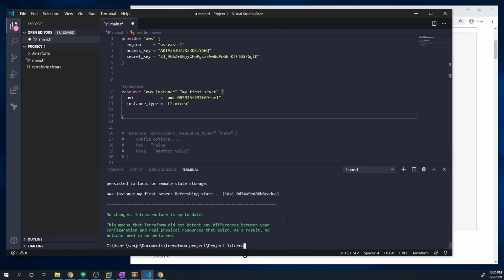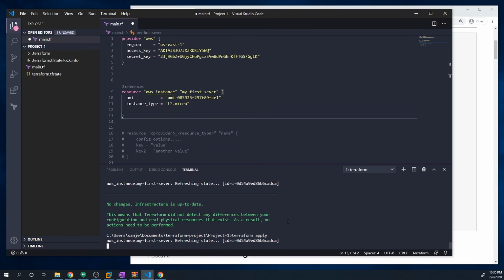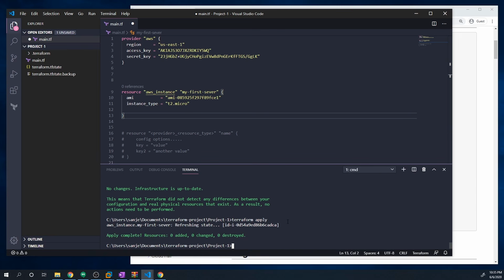So if I do a Terraform apply, hit enter, it's going to once again refresh the state of our AWS instance. So it's basically talking to the AWS server, just making sure that instance is still alive and working. And then once again, when we run the Terraform apply, it figured out that, look, nothing needed to get added, changed, or destroyed. Okay. And this is an important concept. I think it's a little bit challenging at first, but just know that once again, everything's being defined in a declarative manner, which is a little different than a lot of other automation tools.